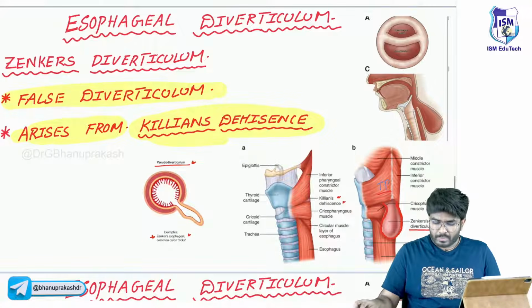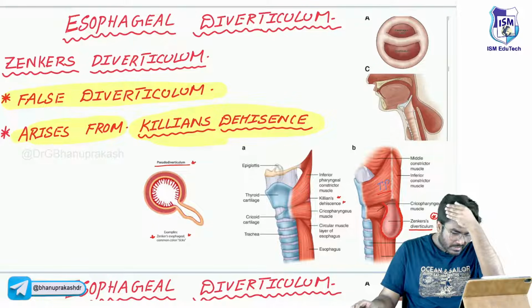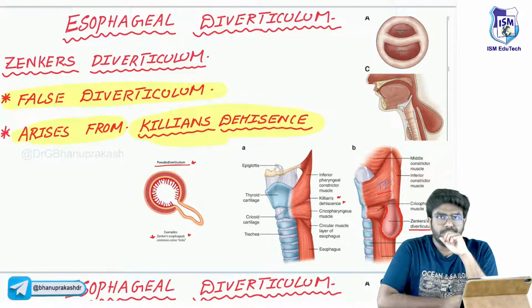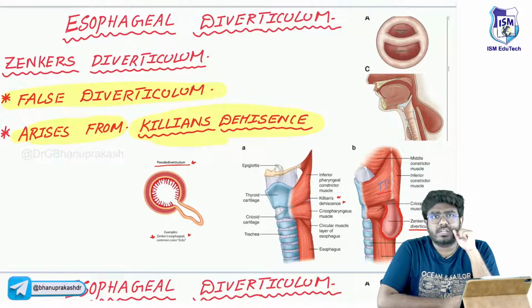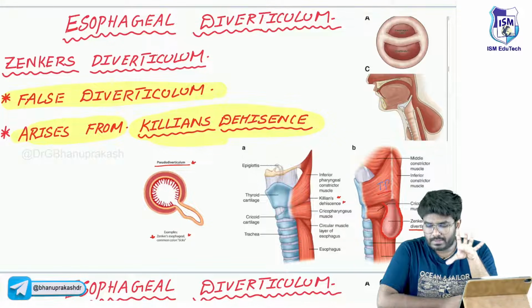Okay, so one by one points. Now I am going to start. I have started with Zenker's diverticulum. Zenker's diverticulum is an example of false diverticulum because not all 4 layers are involved. What is the most common site of Zenker's diverticulum? Zenker's diverticulum arises from an area called Killian's dehiscence. Where exactly is Killian's dehiscence present? Killian's dehiscence is present between thyropharyngeus and cricopharyngeus. Okay, done.